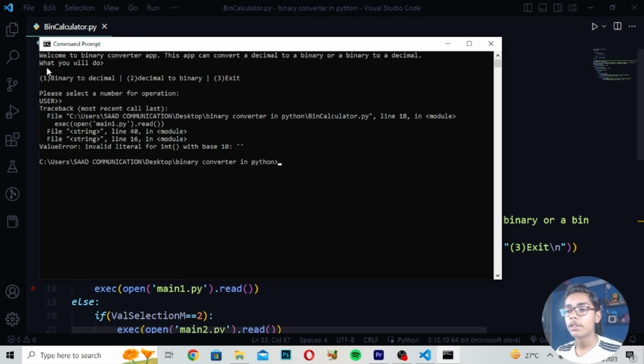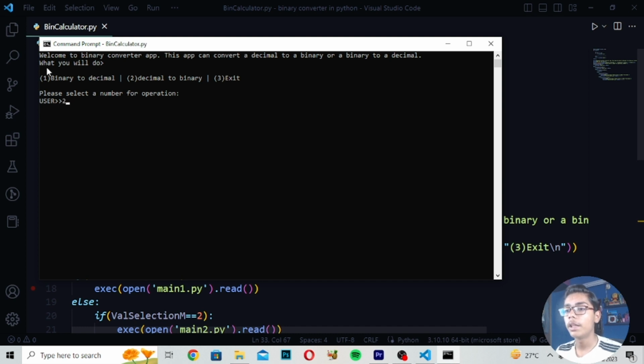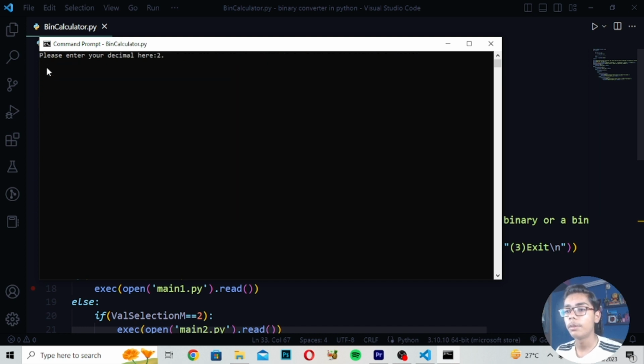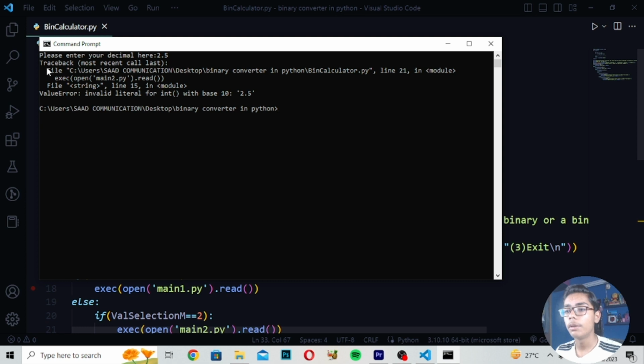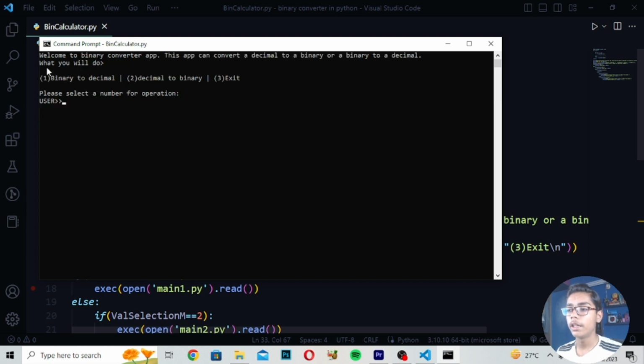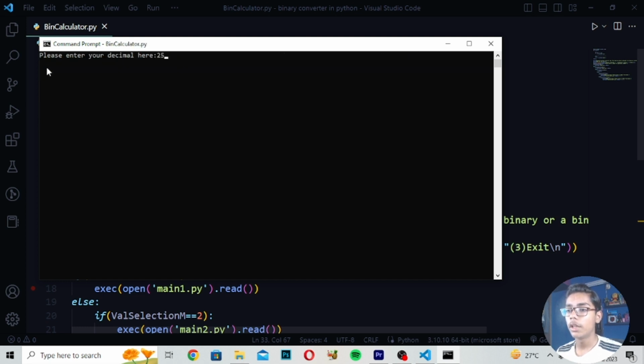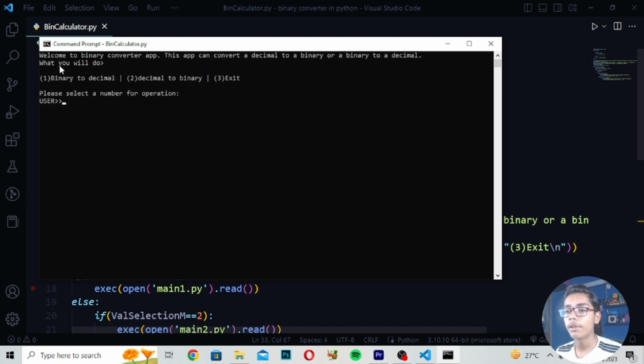Now if I run my bin calculator again, I will be writing dot py. Now I will be choosing 2, decimal to binary, so I will be writing 25. You have to first write bin calculator dot py, then this time I'll be writing 2. You can see now when I've written 25, my input decimal is 25 and your binary will be 1100.